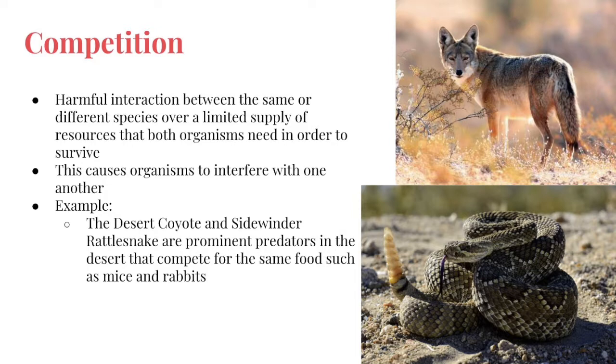There are five main different relationships between organisms and their ecosystems. The first I'm going to speak about is competition. Competition is the harmful interaction between the same or different species of a limited supply of resources that both the organisms need to survive. Due to competition, certain organisms are constantly interfering with one another. In the desert biome, such organisms as the desert coyote and sidewinder rattlesnake are in a competitive relationship over similar foods such as mice and rabbits. This causes the two to compete and struggle for the same prey.